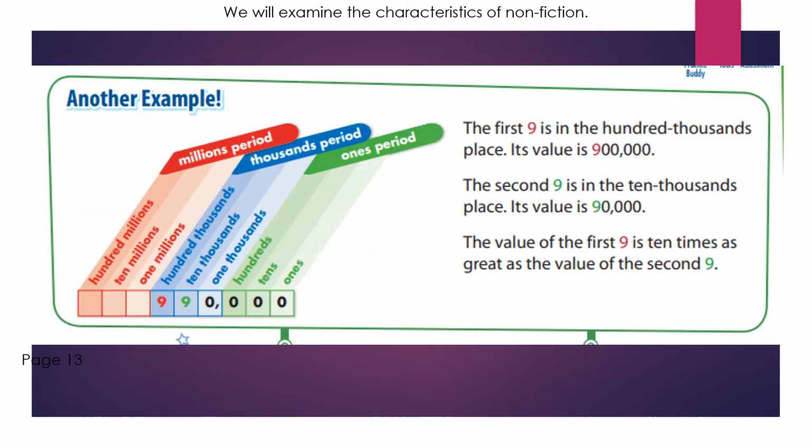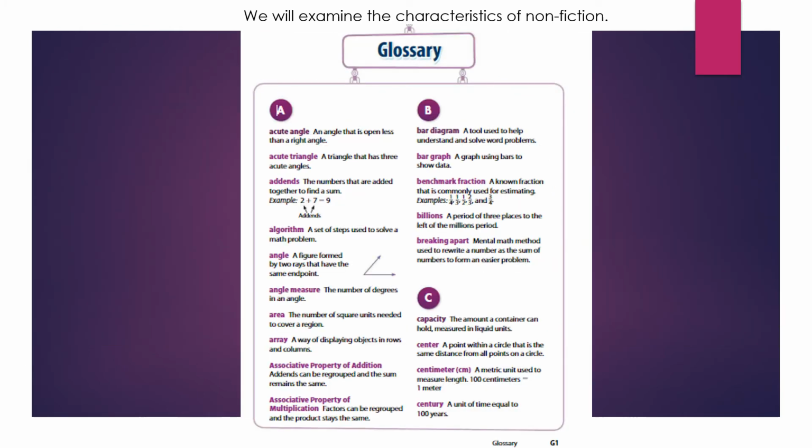On this page, again, I see the place value chart, and then the author also wrote a description next to it to help you understand how the place value chart works and what it is that you are looking at. Here is the glossary that I found in the back of the book, and it gives you the vocabulary word, and then it gives you a definition. Please notice also in the glossary, sometimes there are diagrams or examples included to try to help you to understand the word a little bit better.